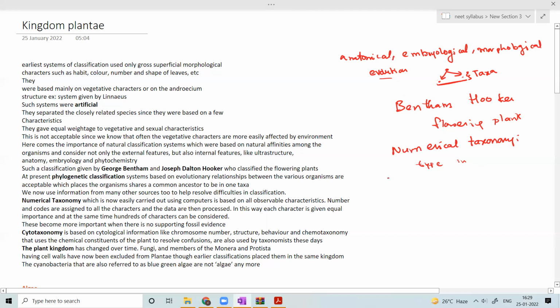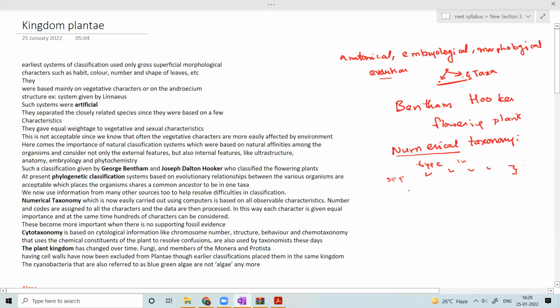They take one species and start comparing: this is present, this is present, this is present. They sum all the present characters, and the codes are assigned to all characters. That kind of processed data is used to classify the organisms into appropriate groups. That is numerical taxonomy. Here we are using numericals.